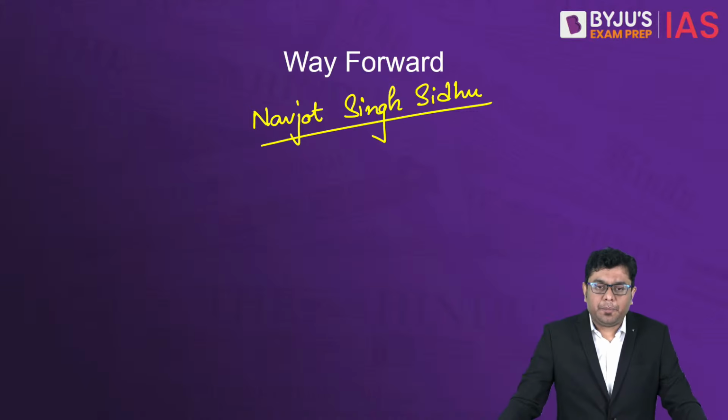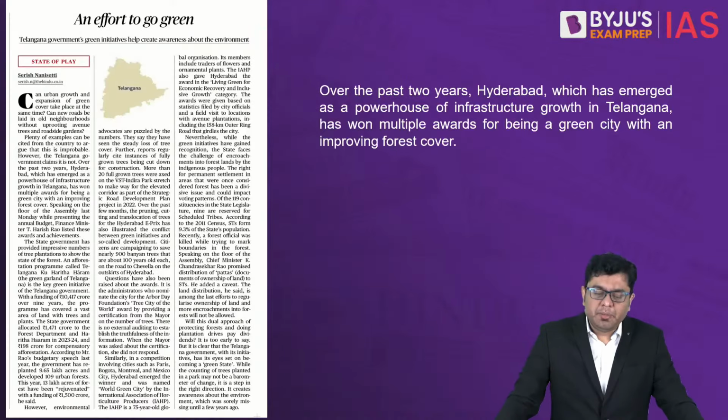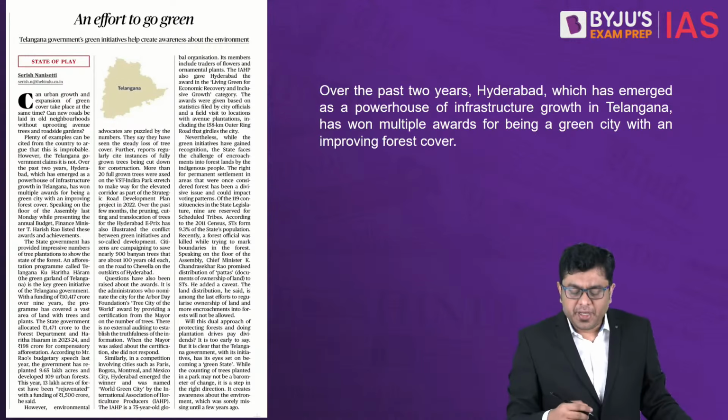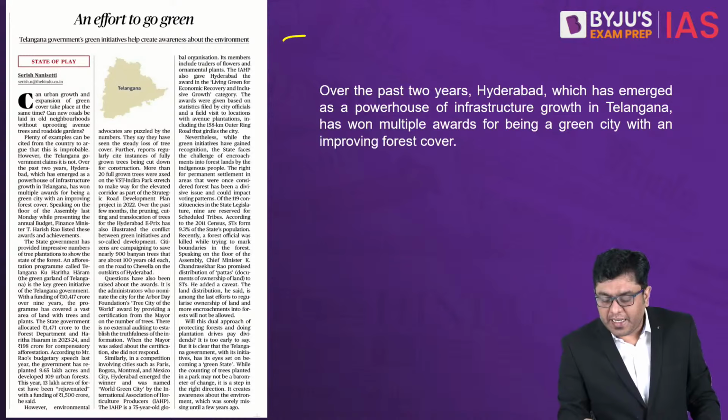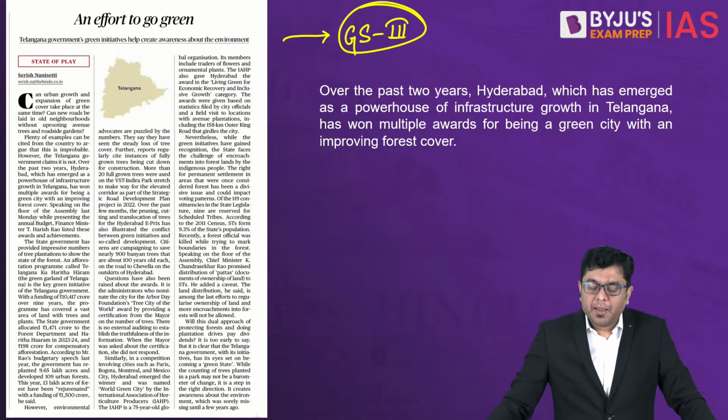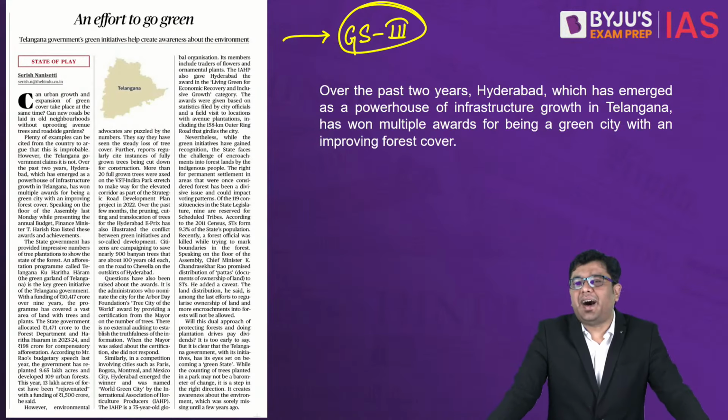Okay? Now, after this, we move on to the next article. The next article that you observe is on page 9 of the Delhi edition, and this again is related to GS paper 3. Now in this, this article throws a light at the paradoxes that unfold themselves in front of our very own eyes.